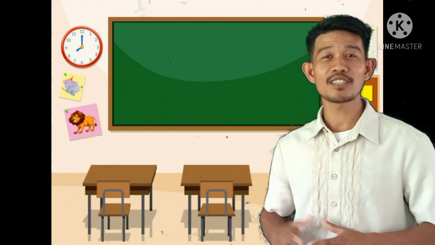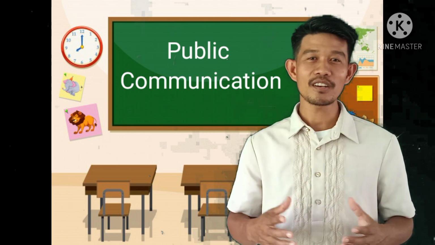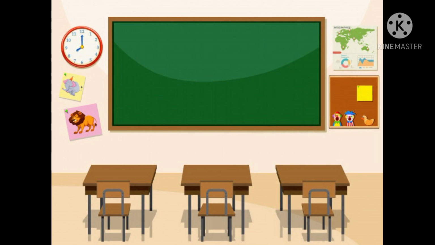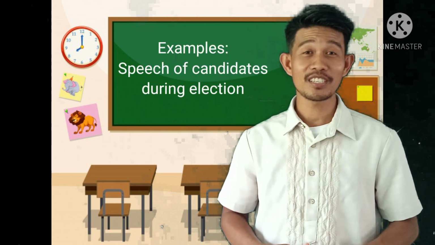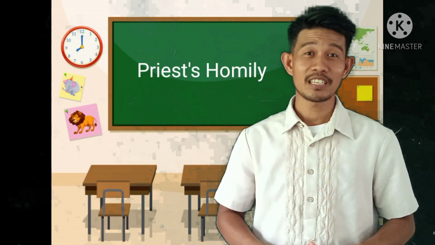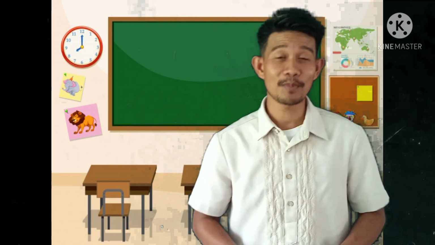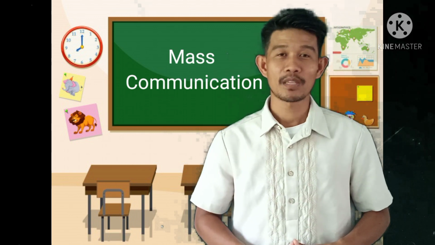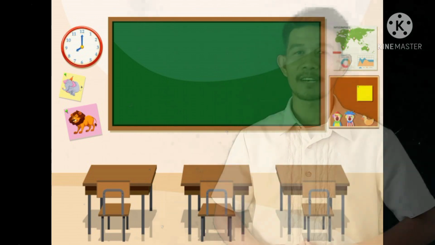Another type of speech context is what you call the public communication. In here, there are many persons who are involved in the communication. Examples of public communication are the following: politicians delivering their speeches during elections, and also priests giving their homily during the Mass. Another type of speech context is the mass communication. In here, the communication happens over the media.